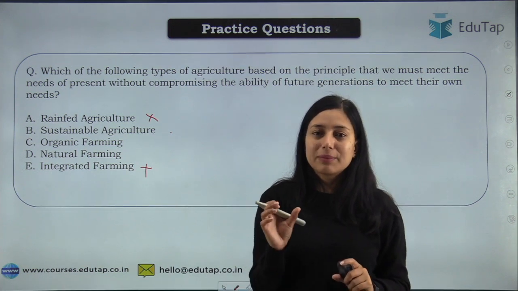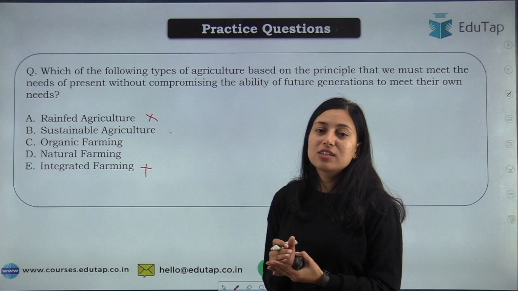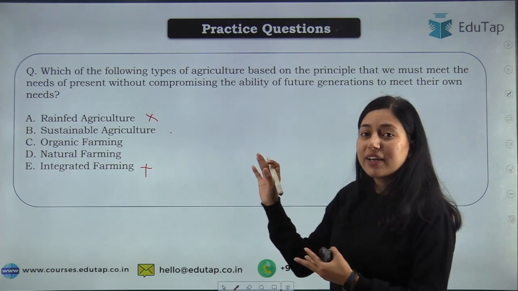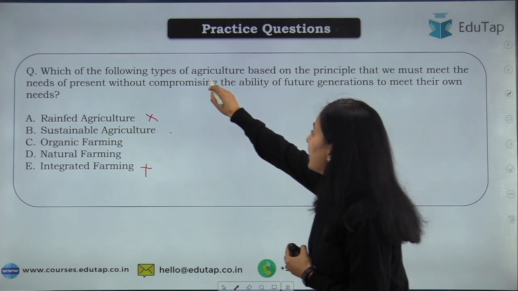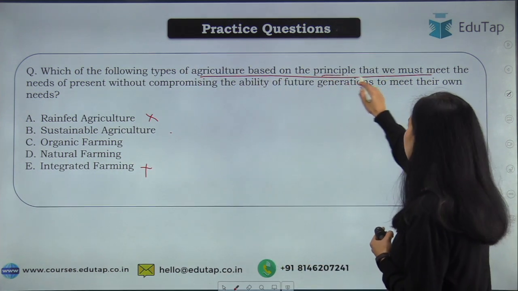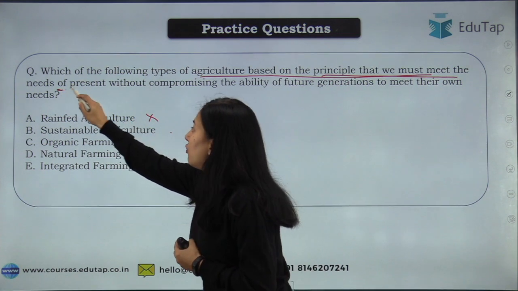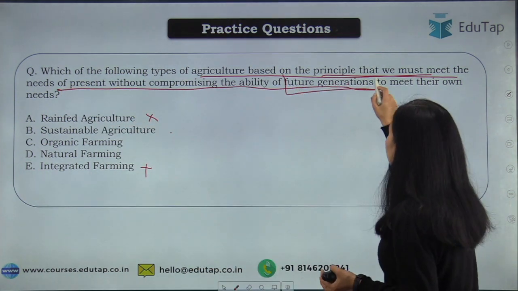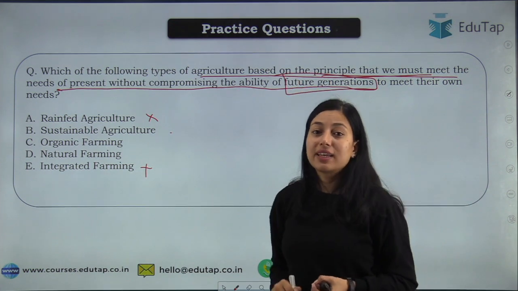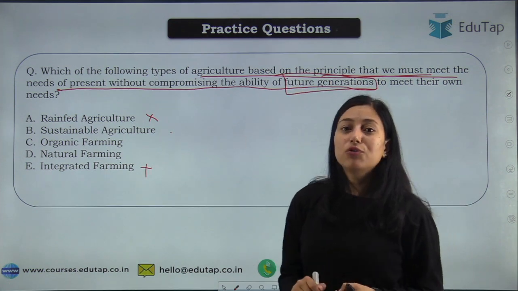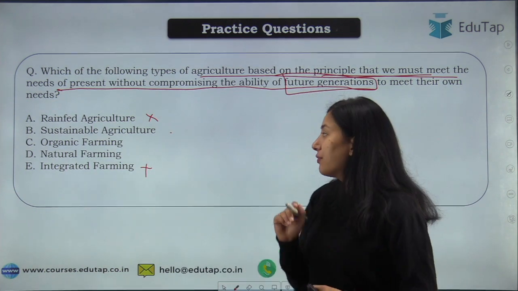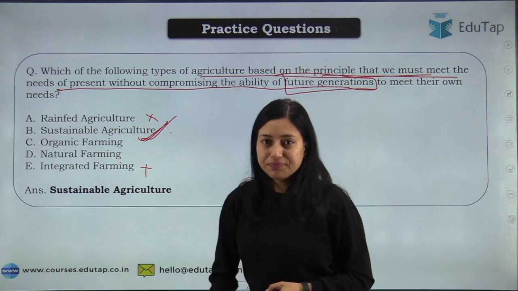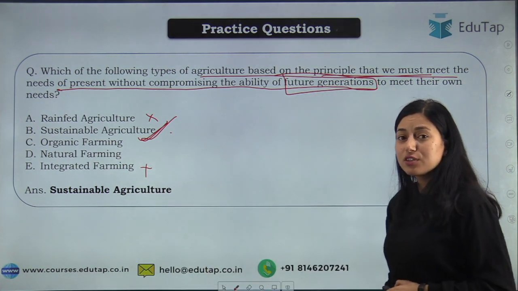Sustainability means fulfilling our own demands as well as future demands. So that is the type of agriculture, and here it has been asked as agriculture based on the principle to meet the needs of the present without compromising the ability of future generations. If we fulfill our present needs without compromising the availability for future generations, such type of agriculture is known as sustainable agriculture. So that was the answer for this question, students.